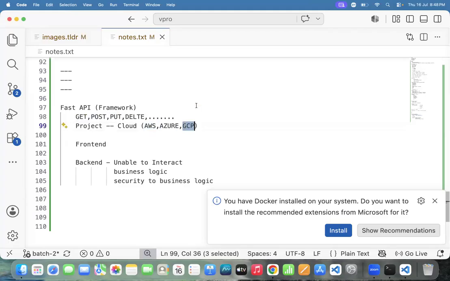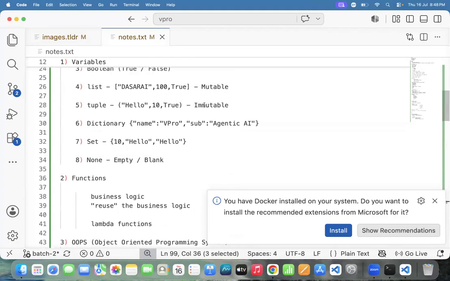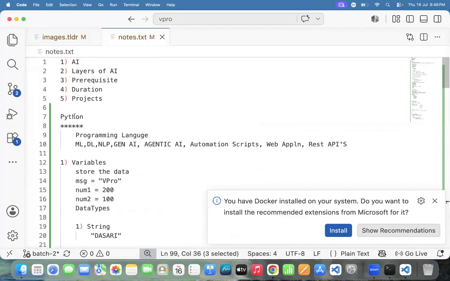Fine. Team, this is the syllabus which is related to Python, just pure Python. After completing Python, then we will see machine learning, deep learning, NLP, generative AI, agentic AI, and so many other topics also we will see.